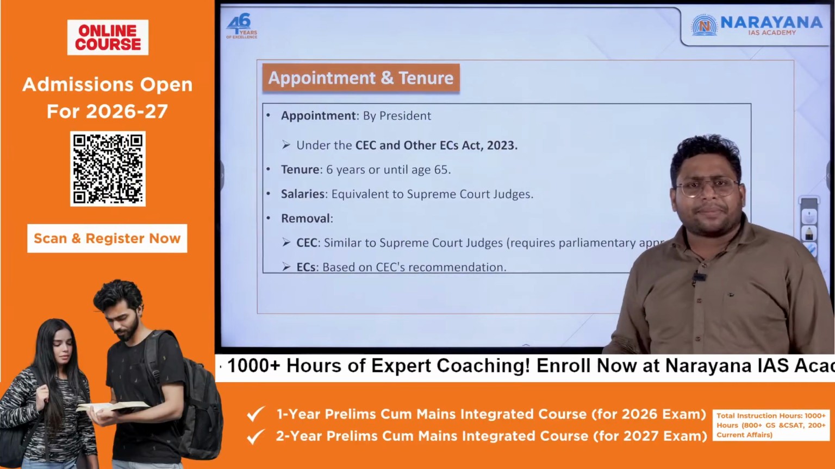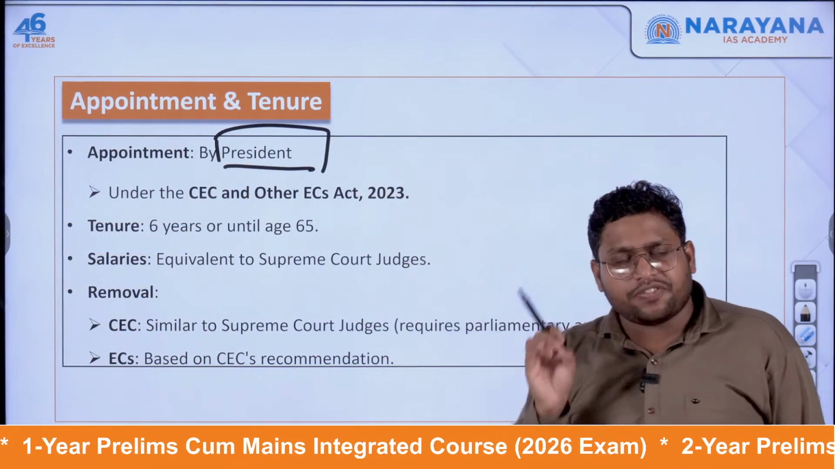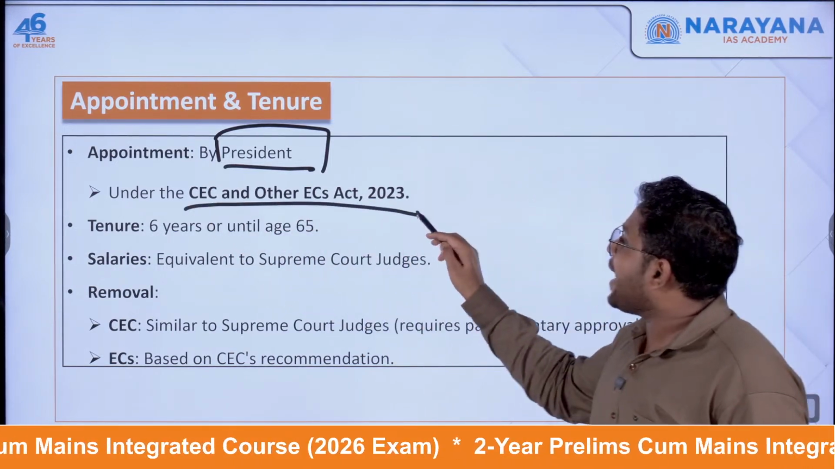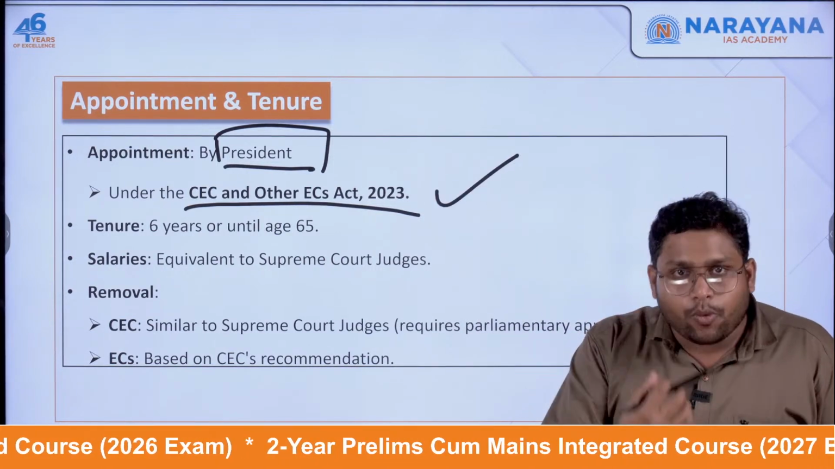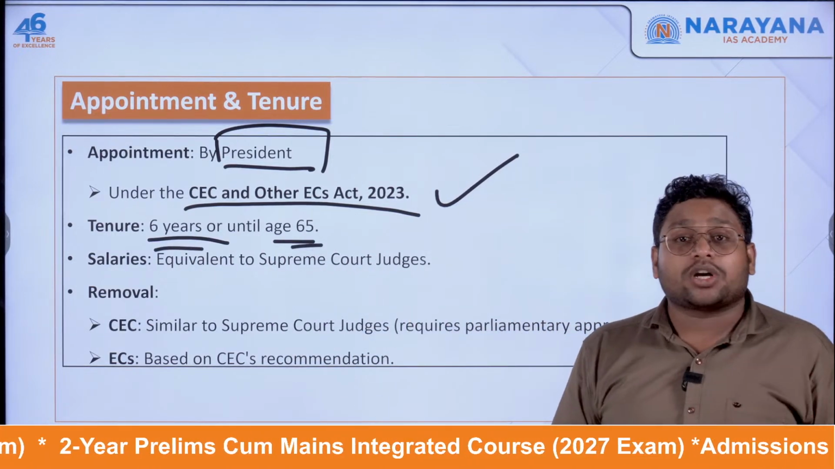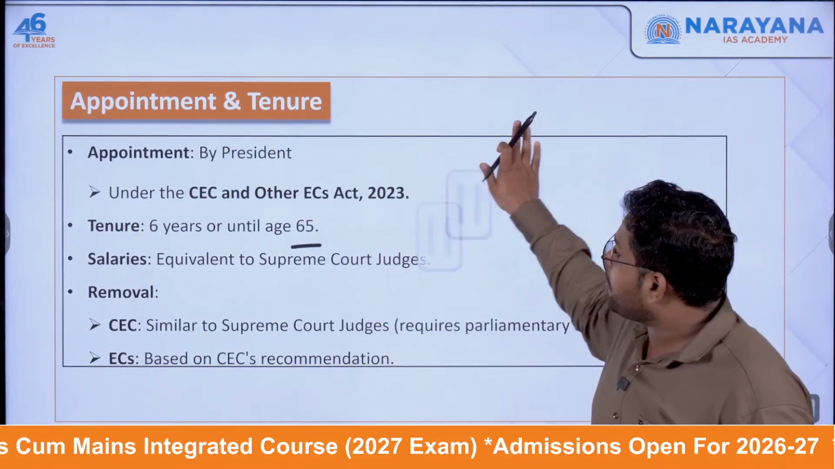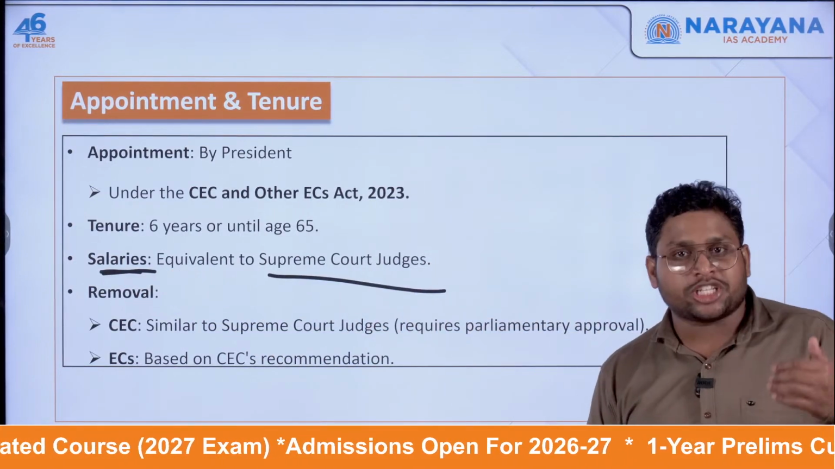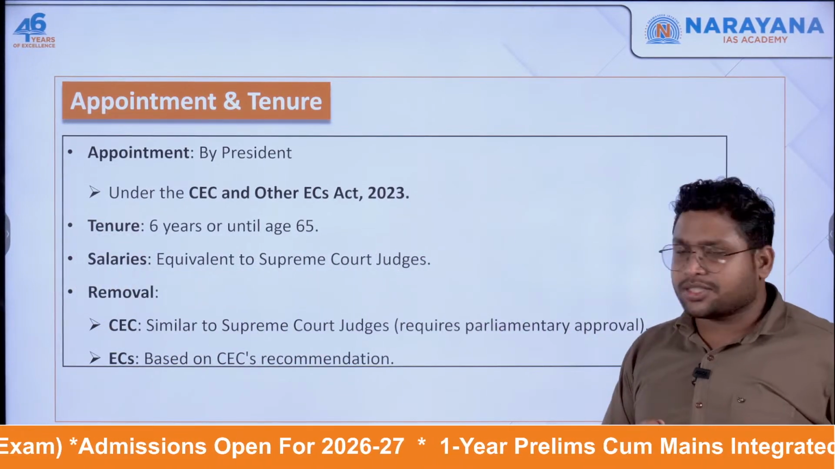Now, as far as the appointment part is concerned, the president is the one who is going to appoint the Chief Election Commissioner as well as the Election Commissioners, and this will be done under the CEC and other ECs Act, 2023. Once you are appointed, your tenure will be either 6 years or till the time you complete 65 years of age. Then what about your salary? Your salary will be exactly similar to what the salary of Supreme Court judges is. So you can understand the status as being similar to Supreme Court judges.